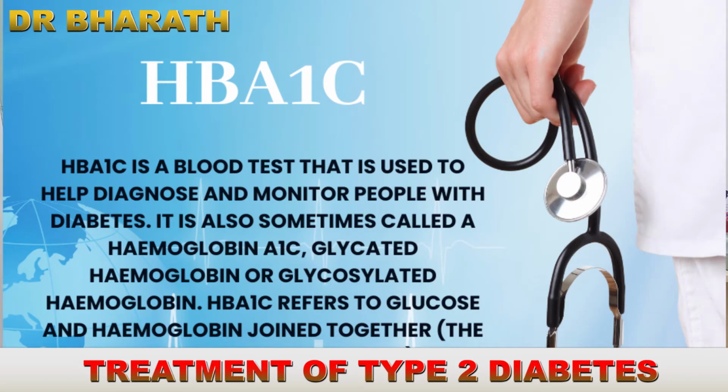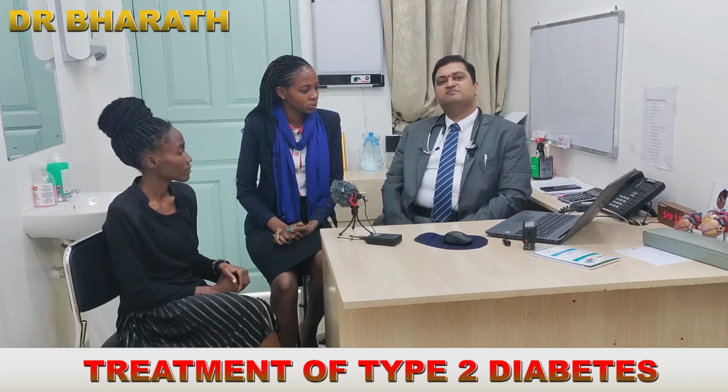Doc, you spoke about HbA1c. Can you kindly elaborate a little bit so that our viewers can understand what that is? HbA1c is the definition of diabetes. According to all world diabetic societies, HbA1c is the definition of diabetes. The previous days of defining diabetes by postprandial and fasting blood sugar are no longer used because they are not efficient. HbA1c means the percentage of hemoglobin that is glycated.